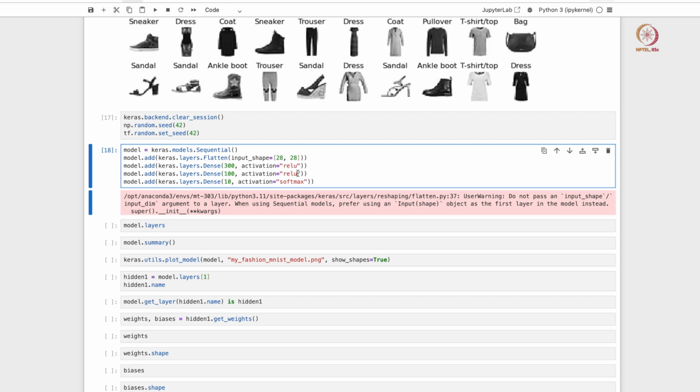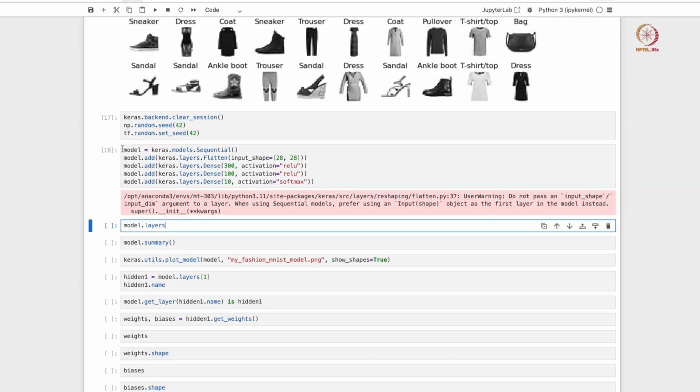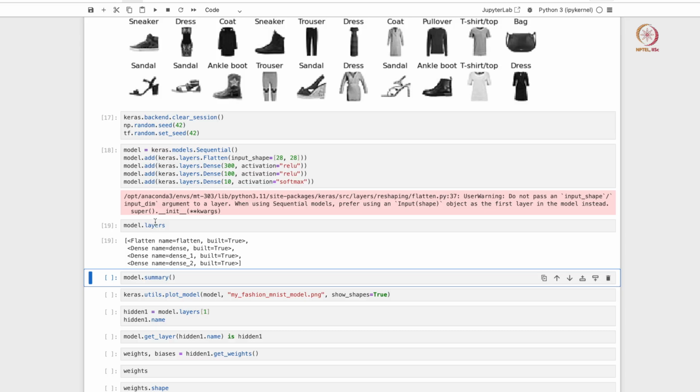So for the hidden layers, the activation function is ReLU, and for the final output layer, the activation function is softmax. So out of the 10 classes, only one class will be assigned to whatever data point you feed your model. Okay. So once you initialize a model, you can get more information about the model itself by using this model.layers attribute.